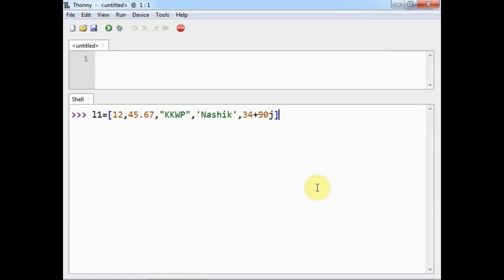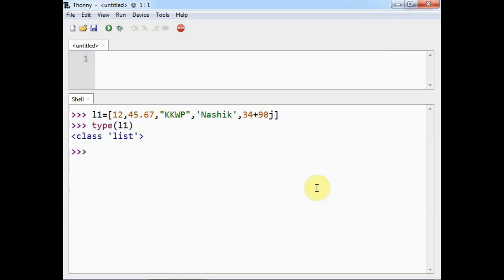Now this is my L1 list, and when I say type of L1, it gives me the class list, because now L1 is the object of class list, as it is the list and contains various items in the square brackets.